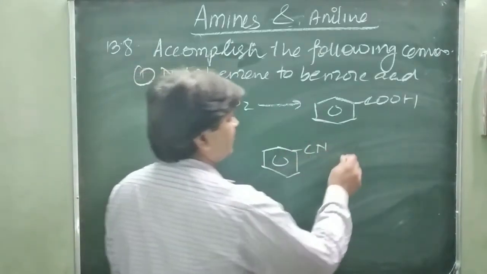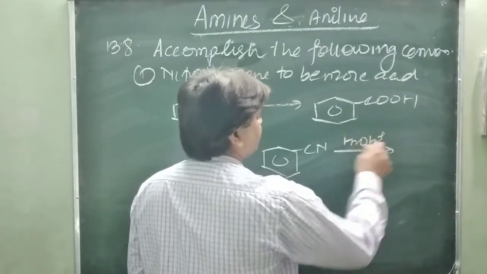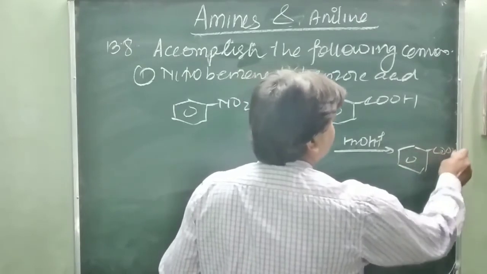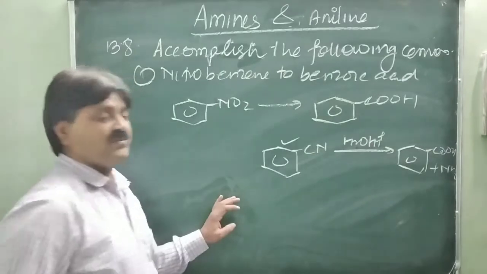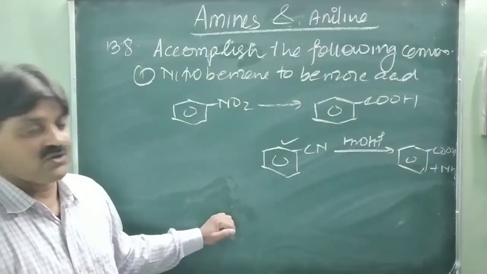If you have the benzonitrile, C6H5CN, what will happen? The hydrolysis of the cyanide converts it into benzoic acid, C6H5COOH, plus ammonia gas. So you should try to prepare the benzonitrile. How do you prepare it? It is very easy.